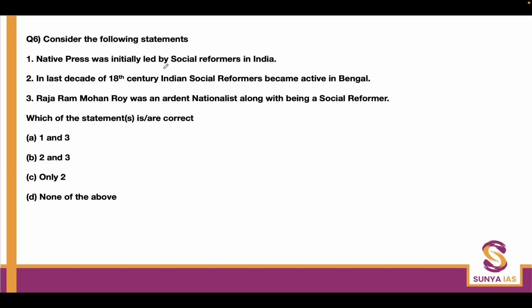The native press was initially led by social reformers in India. In the last decade of the 18th century, Indian social reformers became active in Bengal. Raja Ram Mohan Roy was an ardent nationalist along with being a social reformer. So here, the native press was initially led by social reformers: this is wrong. The native press was initially led by Britishers only, or people who came from England and started opening newspapers in India.